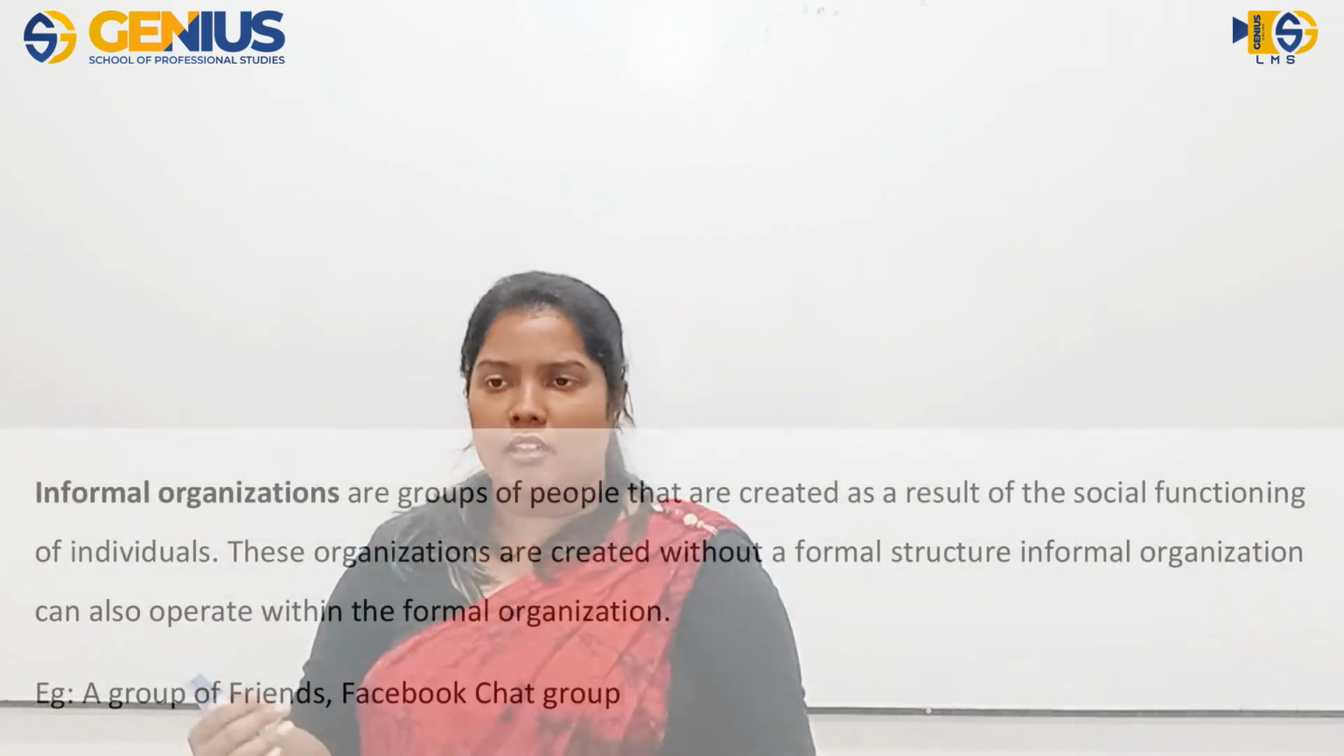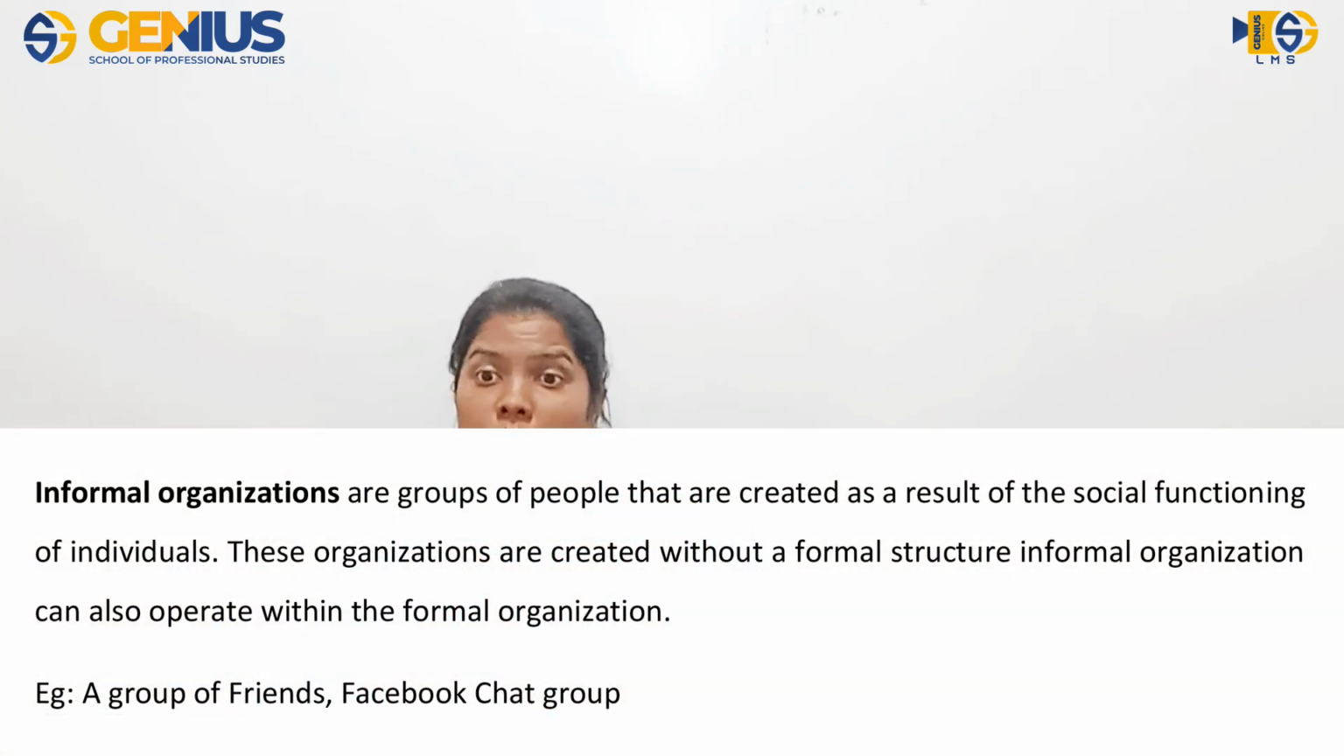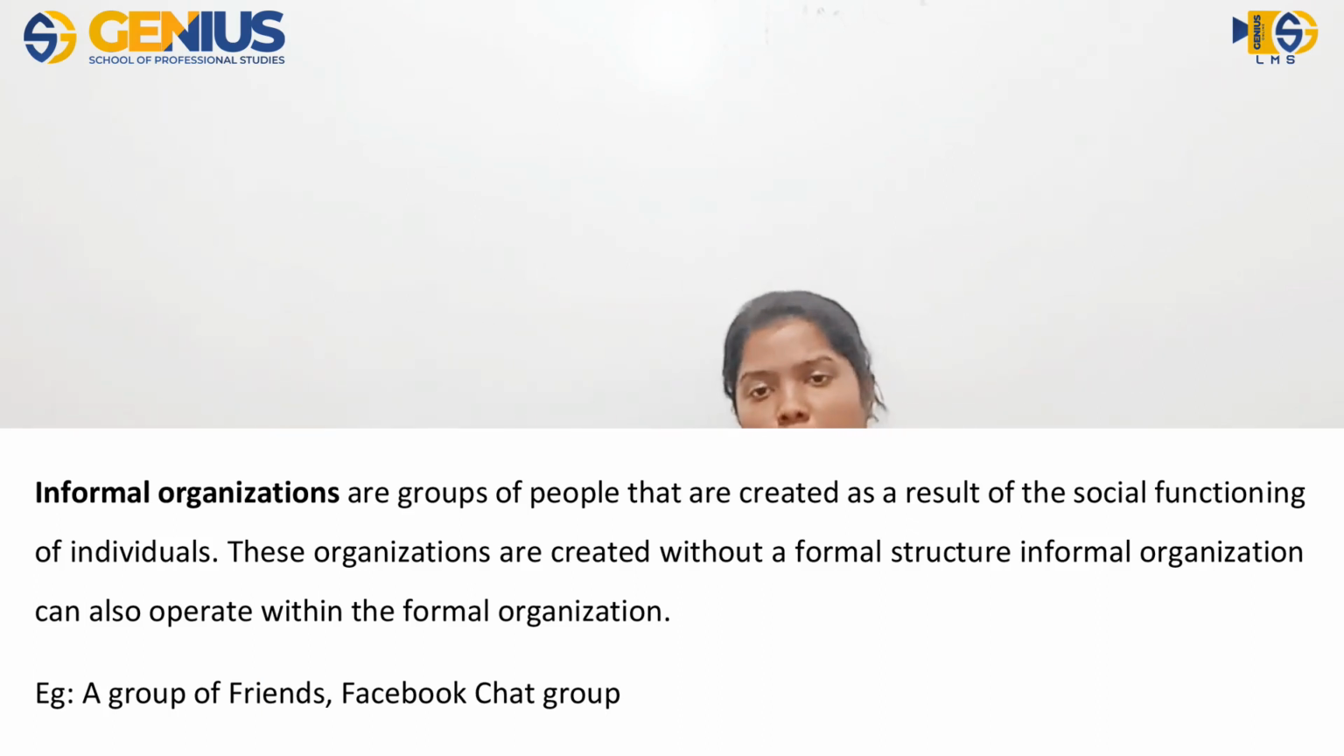And formal organizations are these departments and these mini organizations like banks and everything. They do have a formal structure, they do have an established structure, so those are known as formal organizations. So that is the difference.